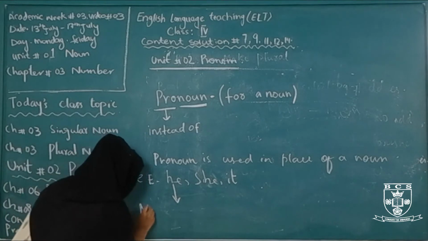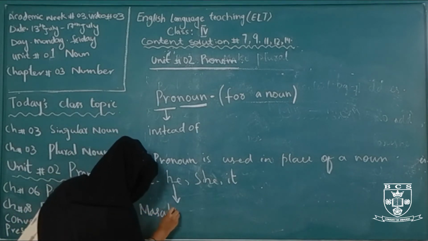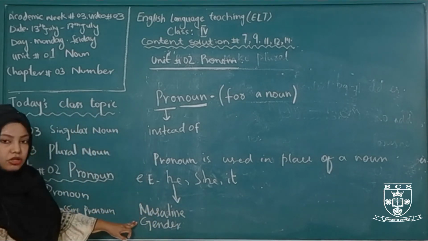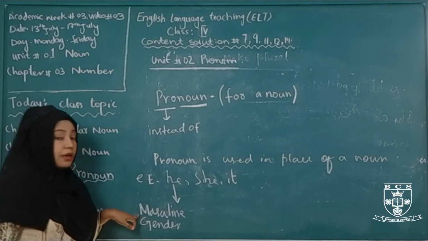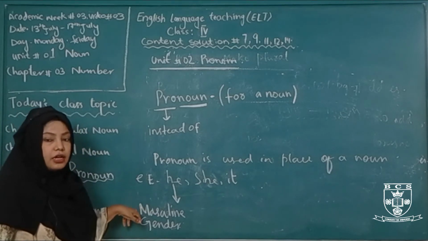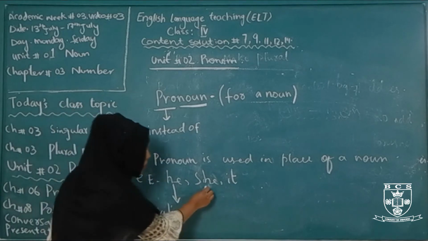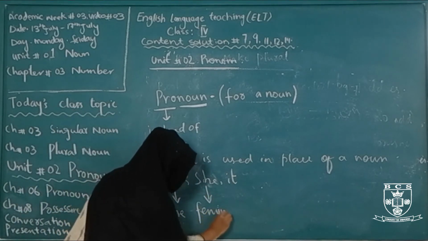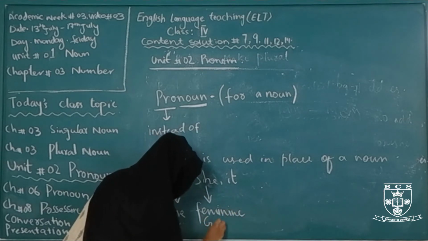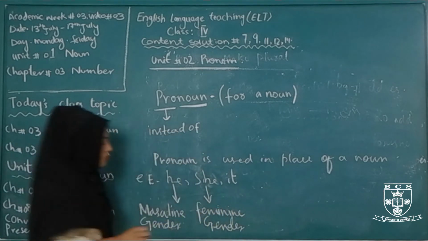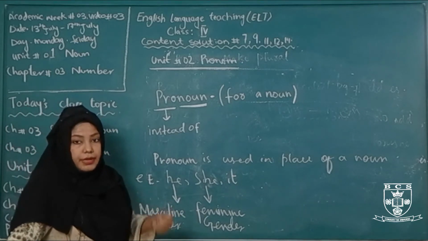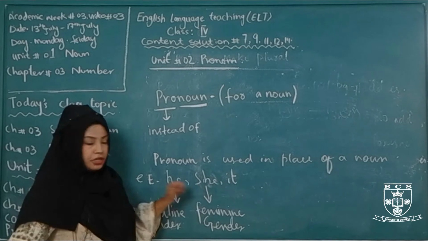He is used for masculine gender: boy, uncle. She is used for feminine gender. What is feminine gender? Women, auntie, mother. For them we use she.